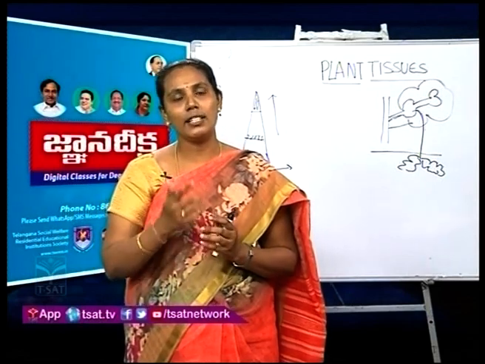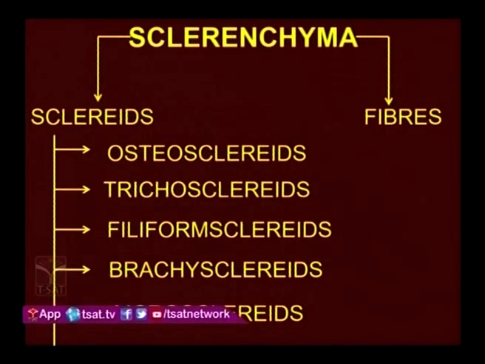First, I will explain sclerites. Sclerites are present in all parts of the plant, especially in soft parts. These sclerites may be present in isolated form or cluster form. And these sclerites show variation in size, structure, shape and cell wall thickening. Based on these characters, sclerites are divided into different types.